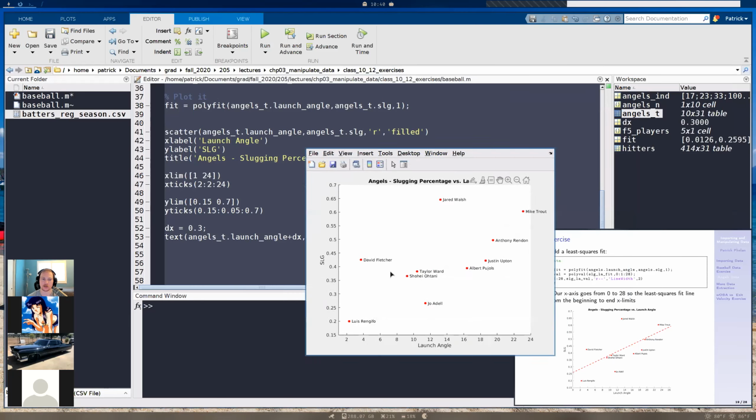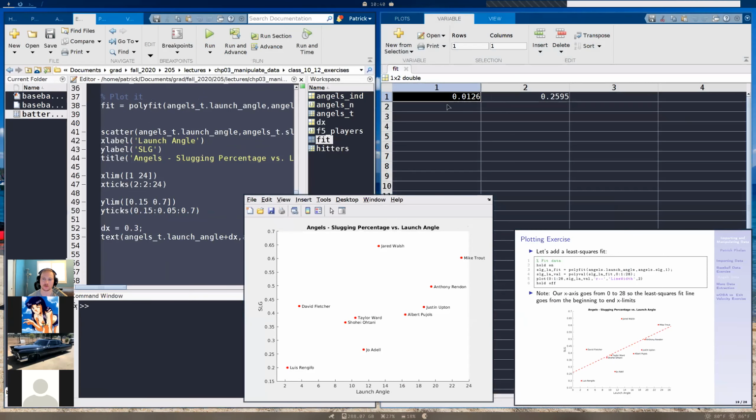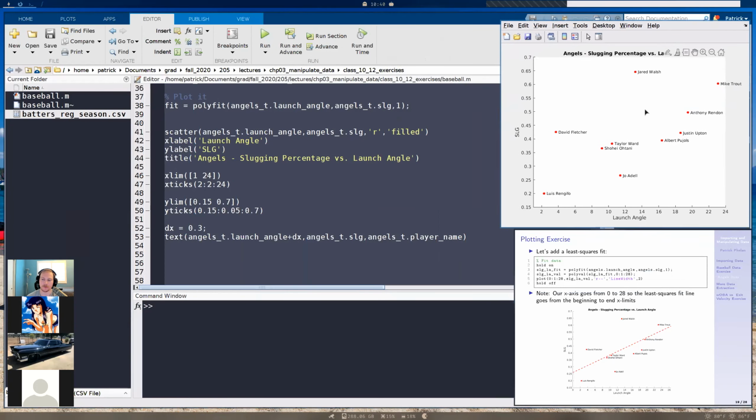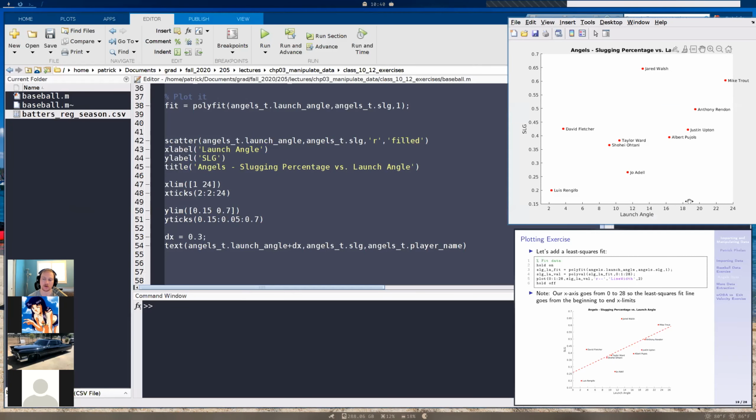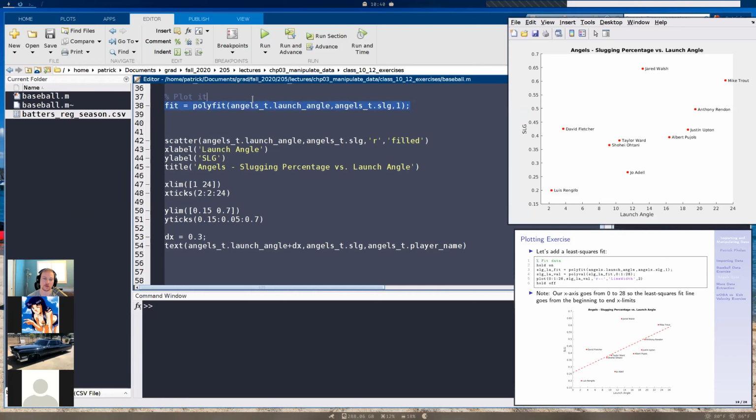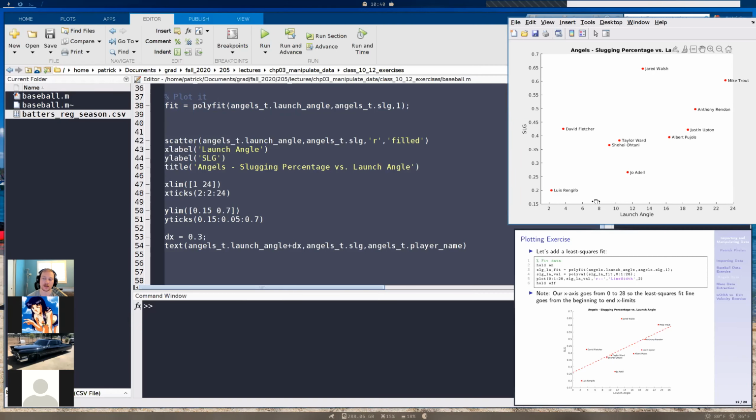If I run this right now and take a look at fit, we have 0.0126 and 0.2595. This is just y equals mx plus b. So we got our slope, or m, and that's the slope we have. Now we need to evaluate our y values based on the polynomial we just made and our x data.